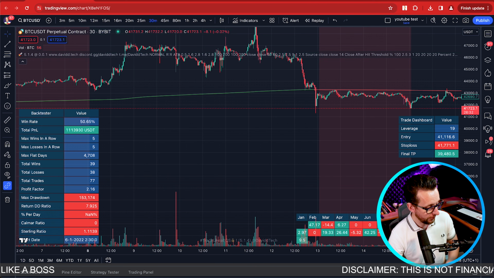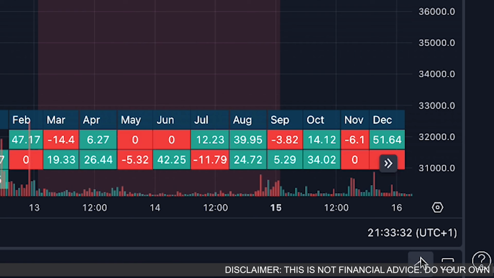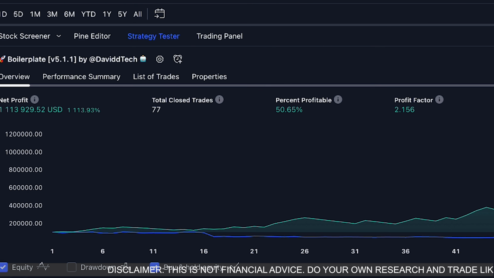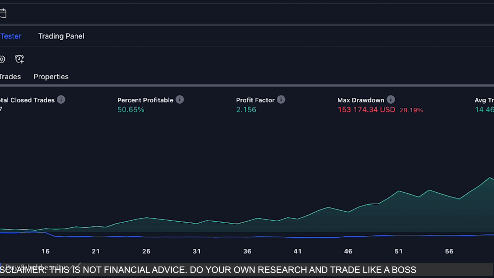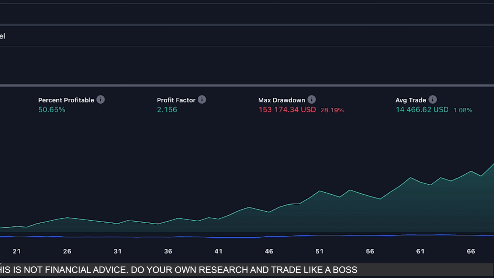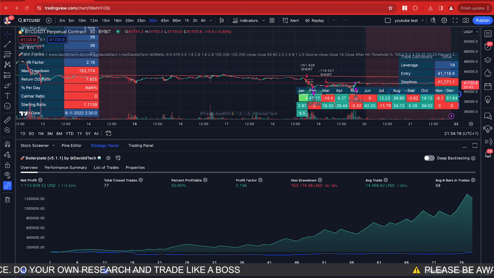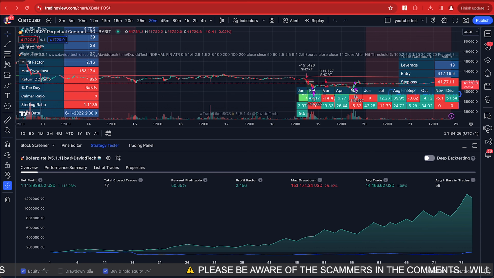Let me move myself off the screen here so that we can go through the backtesting results and the equity curve. Okay, so the equity curve, as you can see, looks absolutely brilliant. There are some large dips here, but we are on 25x leverage using 20% of the account. Now, I know that doesn't seem very good at risk management, but it's what I've been doing since the very beginning of David Tech. So I didn't want to change anything, and I'll just continue going like this.